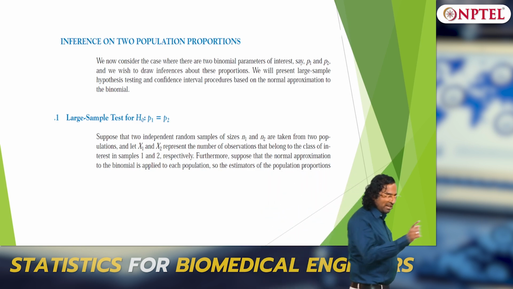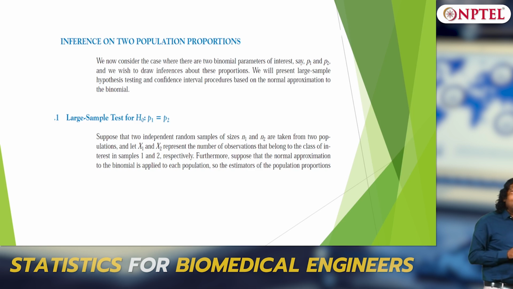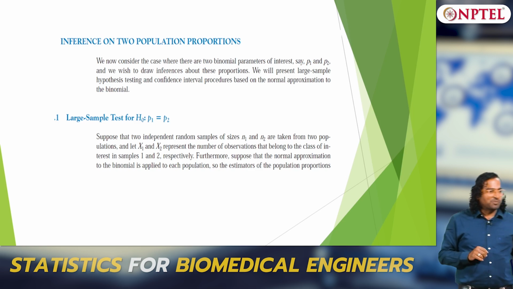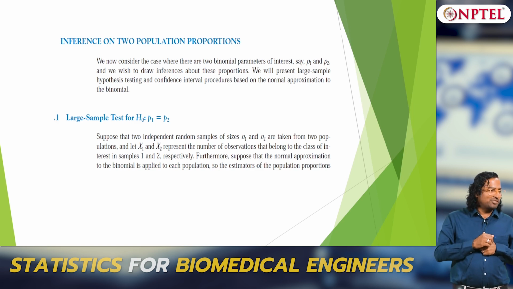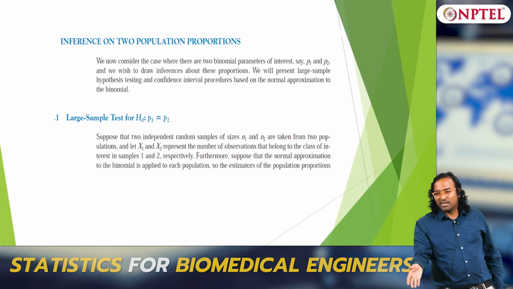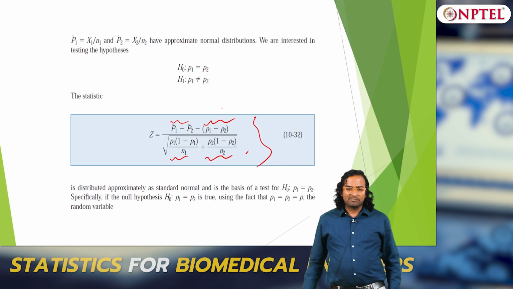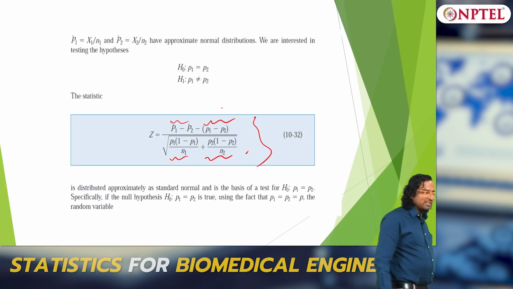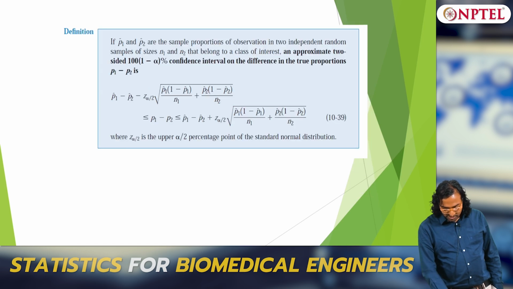In fact in the previous case also, for one population, we would have only done it for a large sample, we would not have done it for a small sample. I do not know how many of you looked at it carefully. I would not have given a t distribution for proportions. The reason is I cannot assume the underlying population to be normal because I know it is already binomial. So you only work with large samples, and there are no degrees of freedom here, simple, and you can give the confidence limits also.